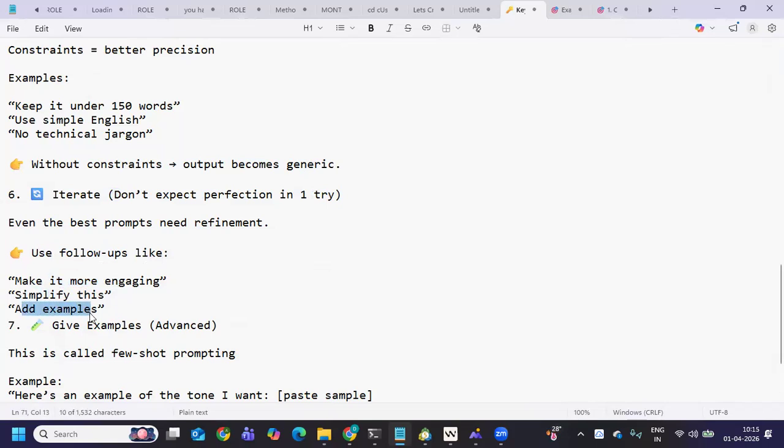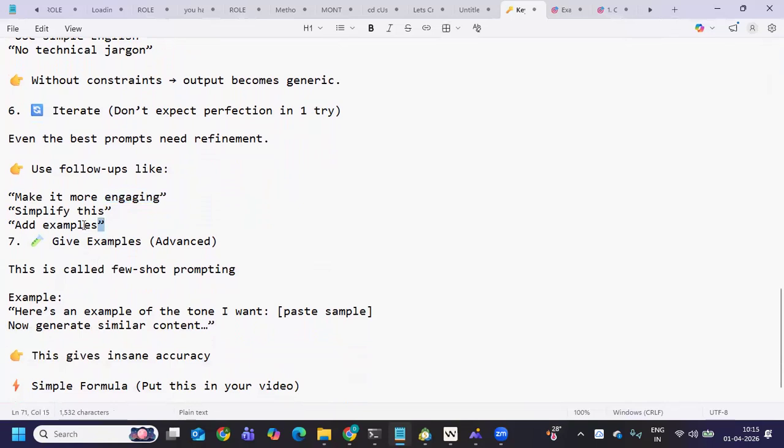So once you get an output of whatever you are asking, try to ask more questions. Okay, can you simplify this for me? Or can you give me easier examples, or simplify it like this? When you do that, it will make it even easier and more effective for you to understand. So that is how you have to evolve.